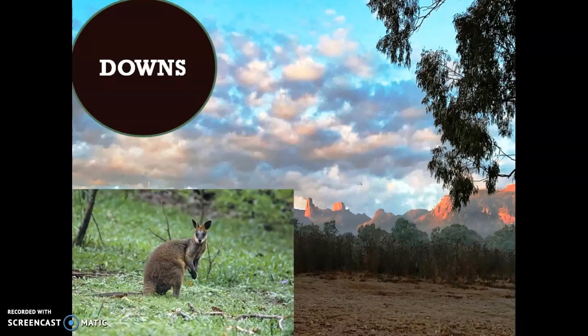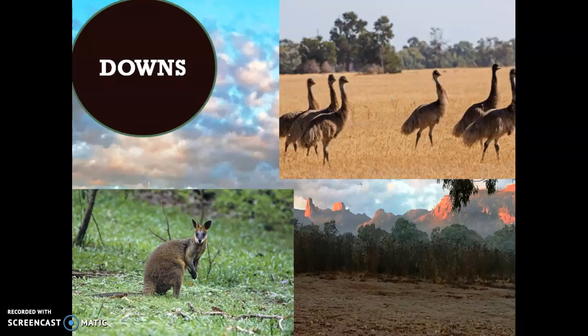For example, we can see the wallabies. Now, wallabies are in fact similar. They belong to the family of kangaroos, but they are a little smaller in nature. We also have emus, which are in fact flightless birds, as you can see in the upper part of the screen on this corner here. If intimidated, they can become very, very aggressive.